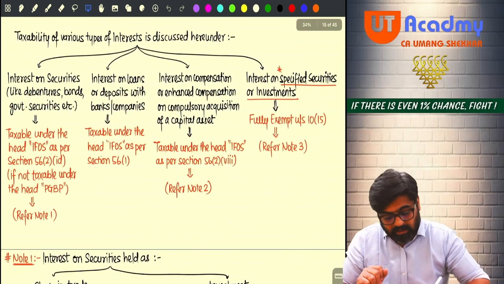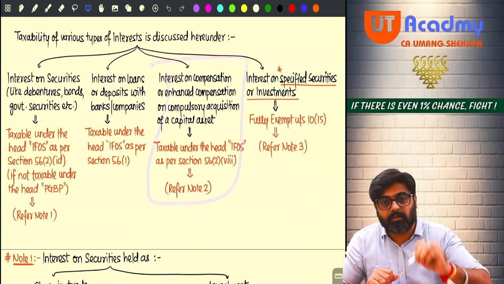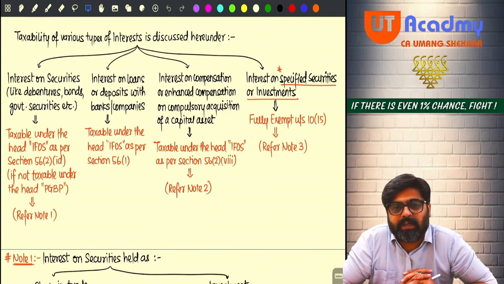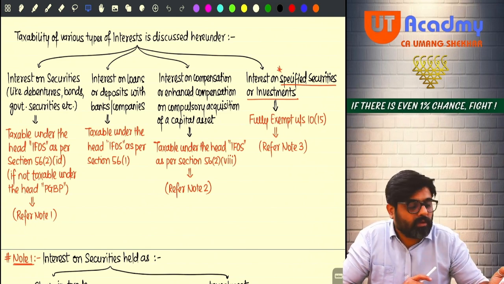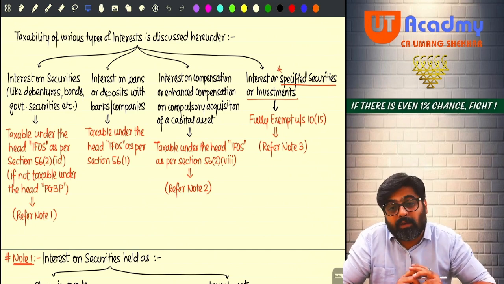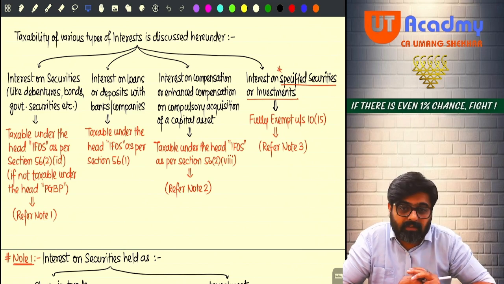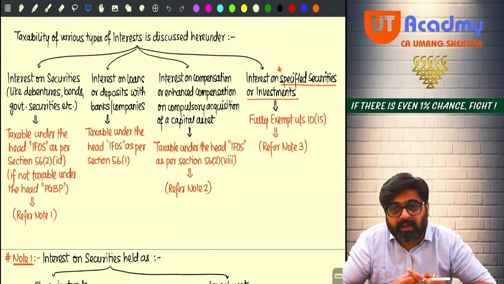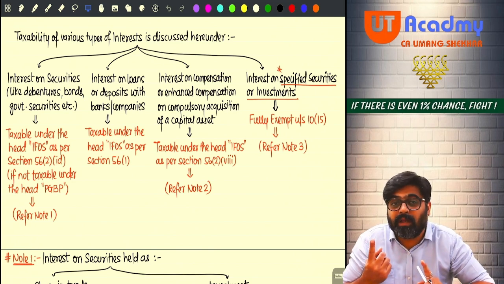Now coming to the second interest. This interest is also taxed under the head IFOS only. Do you remember that compulsory acquisition takes place of a capital asset? One capital asset was compulsorily acquired under any law, and you get compensation for that. That is your capital gain income. But if you are not happy with the compensation, you file a case and win, and the compensation is enhanced. Even that enhanced compensation, after deduction for litigation expenses, is taxable under the head capital gain as your capital gain income.